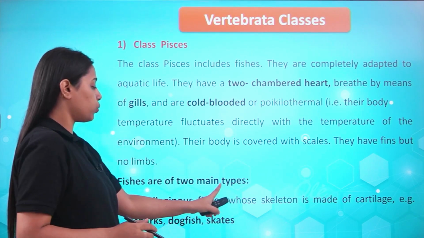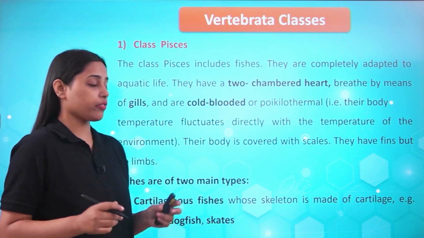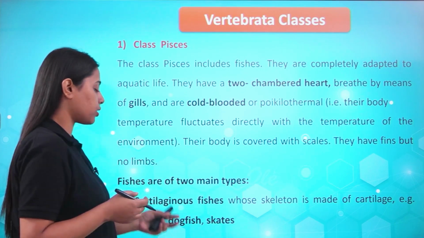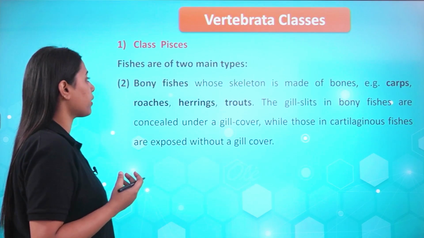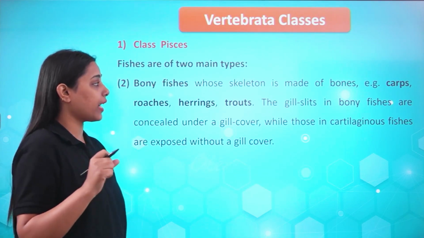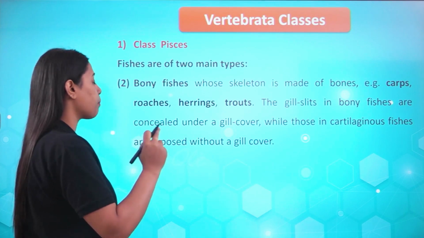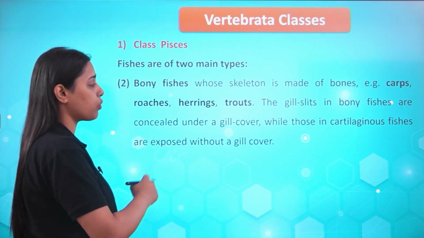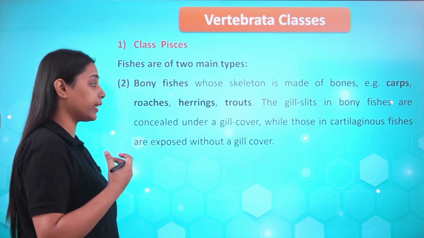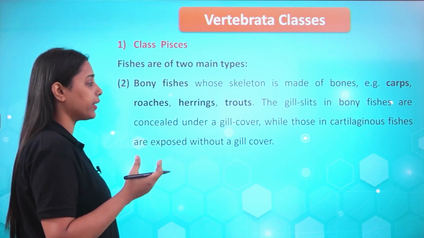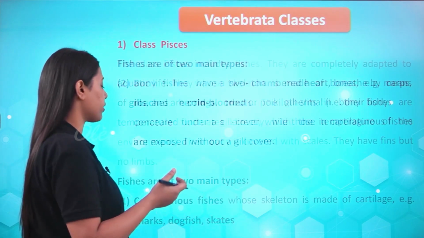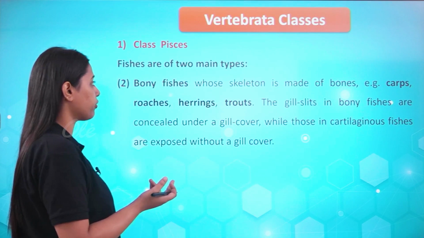These fishes are of 2 main types: cartilaginous fishes, where the skeleton is cartilaginous, examples sharks, dogfish, skates, etc.; and bony fishes, where the skeleton is made of bones, examples carps, roaches, herrings, trouts, etc. The gill slits in bony fishes are concealed under a gill cover, while those in cartilaginous fishes are exposed without a gill cover. So that is the difference between the cartilaginous and the bony fishes.